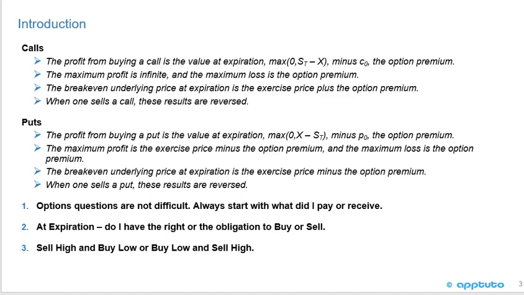We're going to look at the calls first. The profit from buying a call is the value at expiration, so the maximum of 0 or the underlying minus the exercise price, minus C0, which is the option premium. The maximum profit is infinite, and the maximum loss is the option premium, okay? And the break-even underlying price at expiration is the exercise price plus the option premium. And don't worry, we're going to look at this in a graph in the upcoming slide.